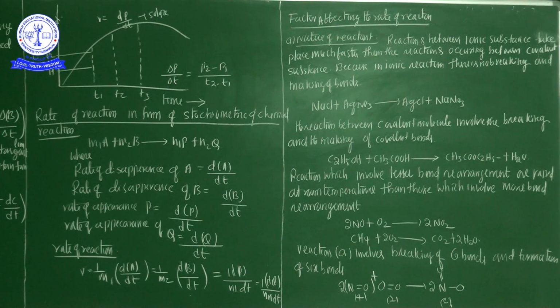After that, the characteristics of a catalyst and the mechanism of the reaction. After completing the factors affecting the rate, next we will discuss first order, second order and third order reactions. Okay? Bye.